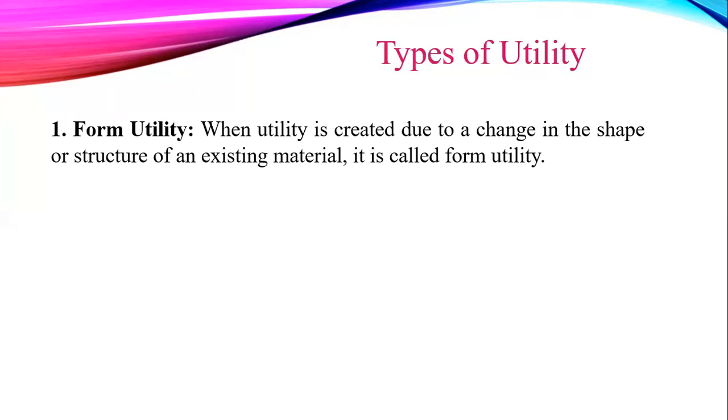When utility is created due to a change in the shape or structure of an existing material, it is called form utility. Form utility is created by changing the form or shape of material.